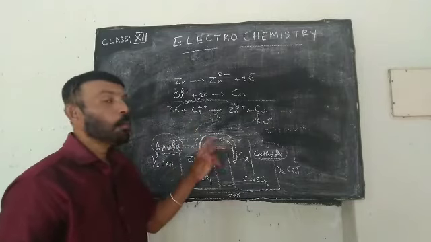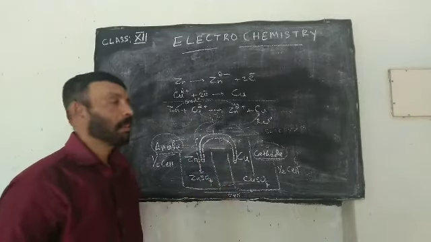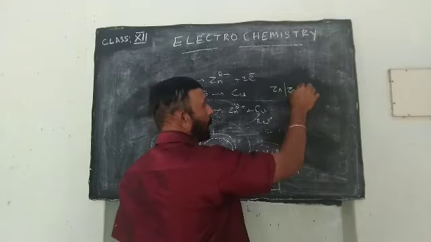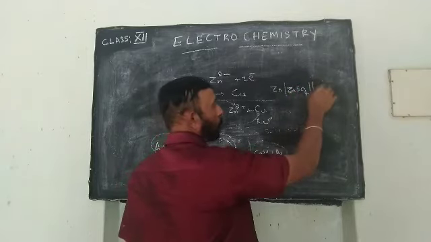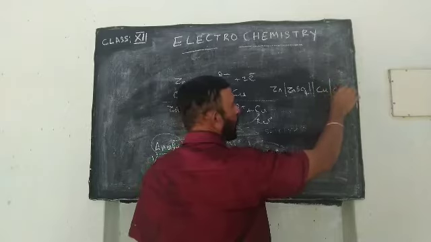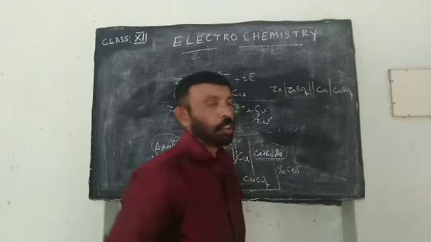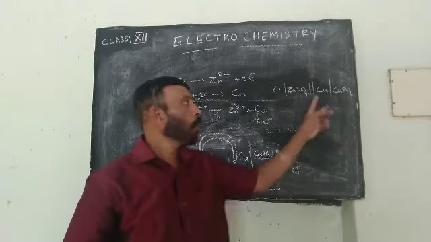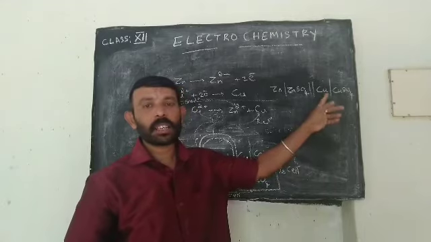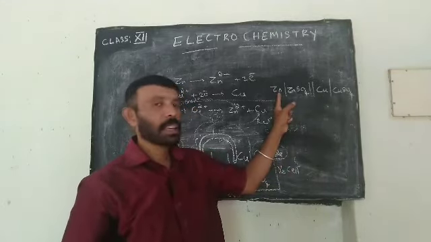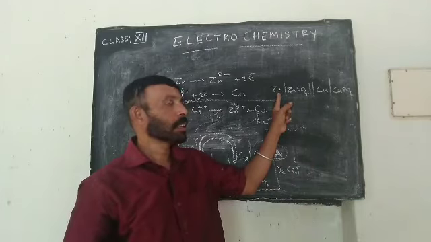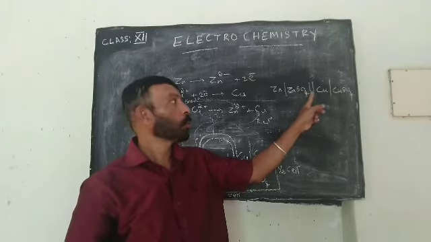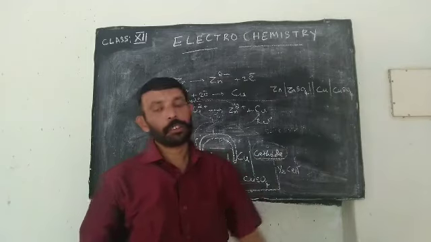Then how can we represent this cell? First of all, the anode followed by its electrolytic solution, then comes the salt bridge, then the cathode and its electrolytic solution. This is the normal representation of a cell. Here zinc is the anode because it is losing electrons. Copper is regarded as the cathode because it is gaining electrons. So zinc, its electrolytic solution, then 2 lines indicating the salt bridge, then the copper salt.